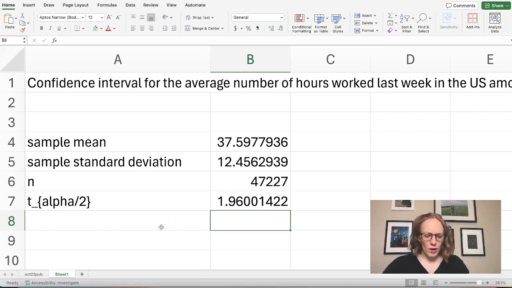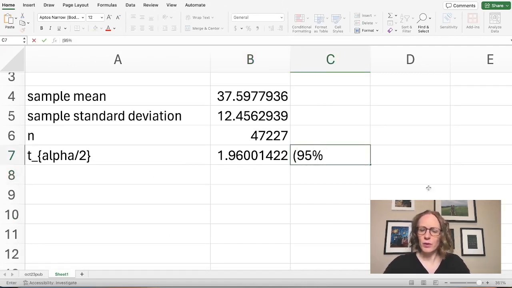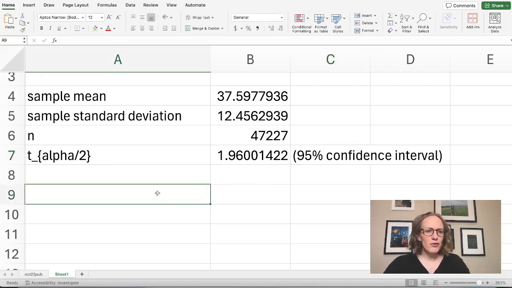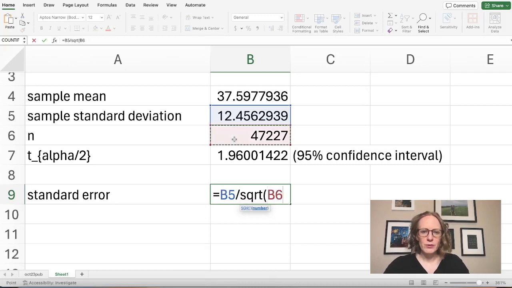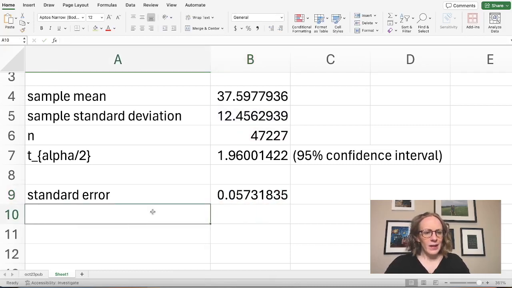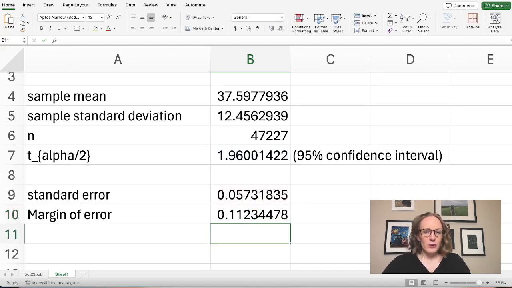Let's maybe do one more step. And I'm going to make a note here. This t-value was assuming that we're finding a 95% confidence interval. But before we jump straight to our final confidence interval, let's first find our standard error estimate. That will be our sample standard deviation over the square root of our n. And then we can use that to find our margin of error, which is our t-value times that standard error. Great. So now we're ready.